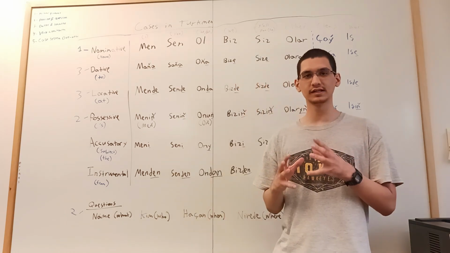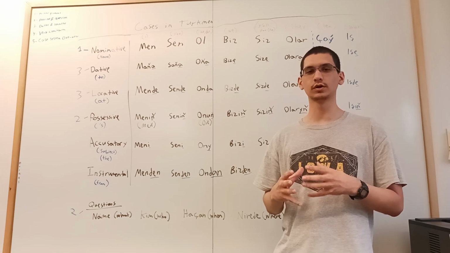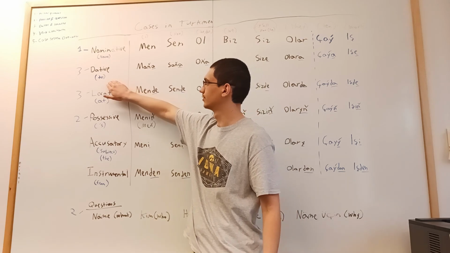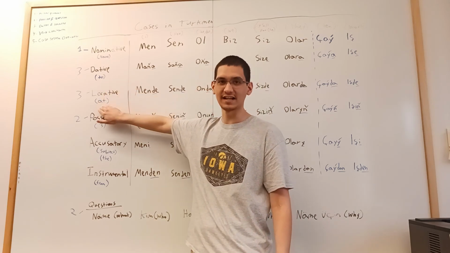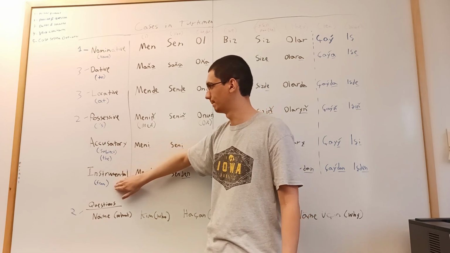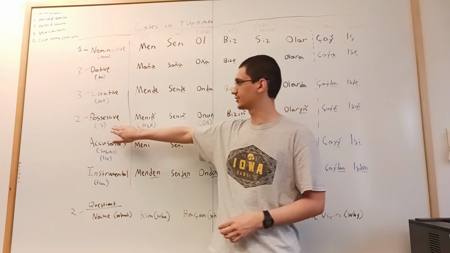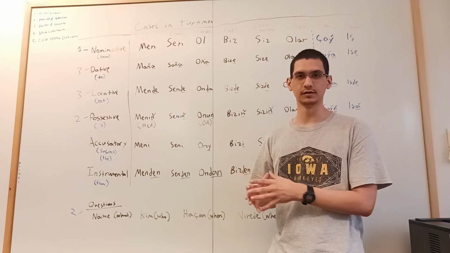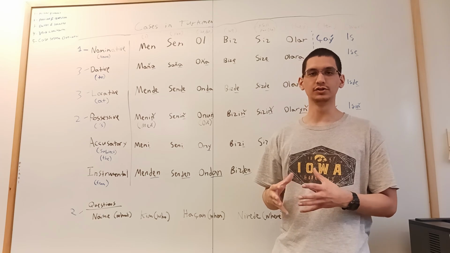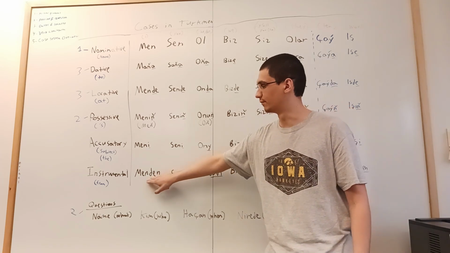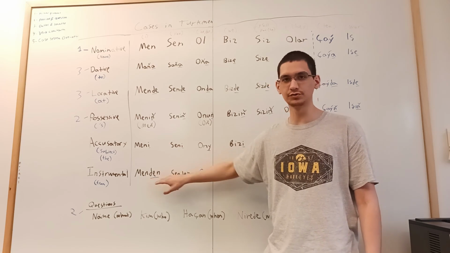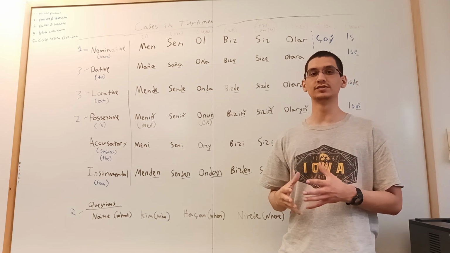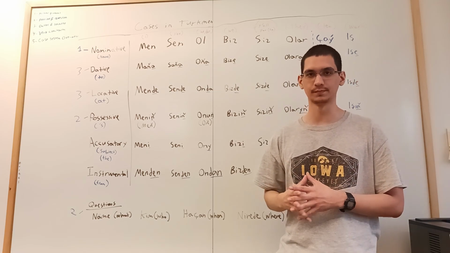This means that in these languages, there's no word for the English to, or there's no word for at, there's no word for from, there's no apostrophe s. To convey these meanings, instead of using a word, what they do is they add letters, they add sounds to the ends of their nouns and pronouns. And so that's what it means to have a case system in a language.